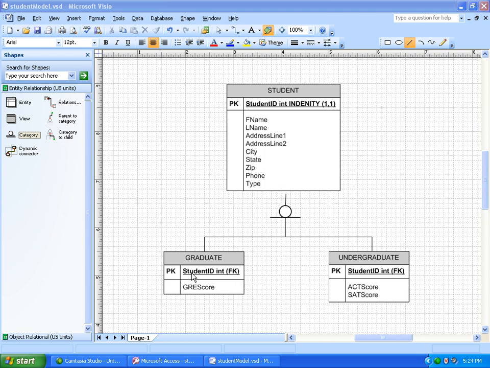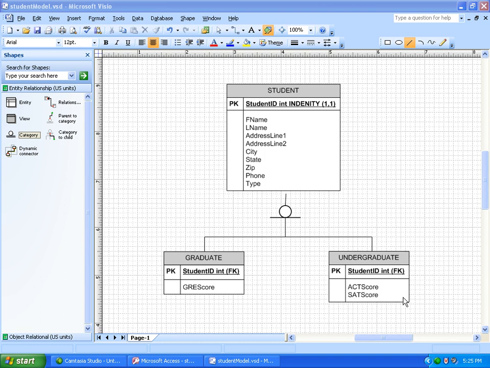So if you look at the primary key of the graduate table, it is student ID, okay? And it's of type integer. It's not a surrogate key. It is a foreign key that comes from the student table. So you have the scenario where these are in a relationship, but they're actually in a one-to-one relationship, and that's what we're going to model in the database. The primary key of the supertype table is placed as a foreign key in the subtype table, but that foreign key is also made the primary key. So this is an instance of being the primary key and the foreign key at the same time.